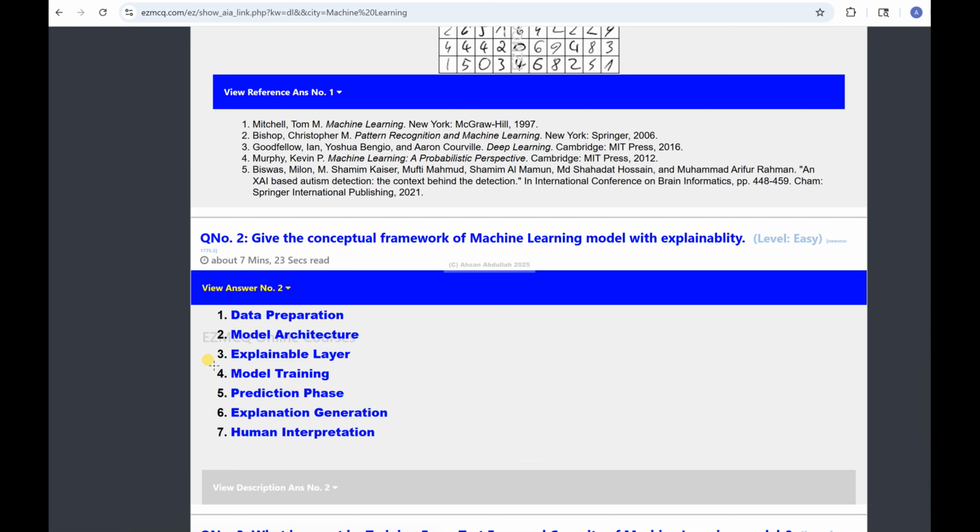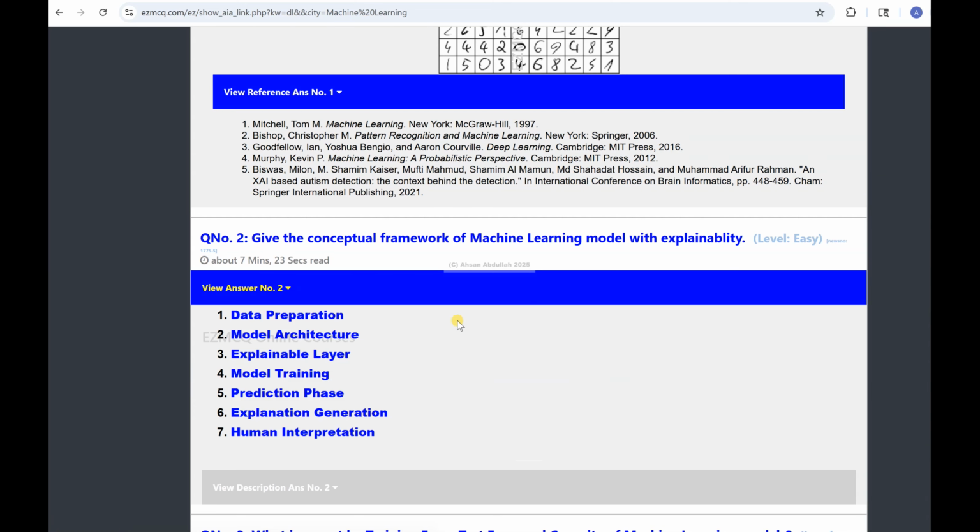Then there is an explainable layer. What is an explainable layer? This is a component that is embedded in the outputs, because if humans cannot understand that information, then there's no fun in it. So there has to be something, maybe a score attached to the attention, or a score associated with the concept. Preferably it has to be real time, intuitive and interpretable, so that decision making can be done.